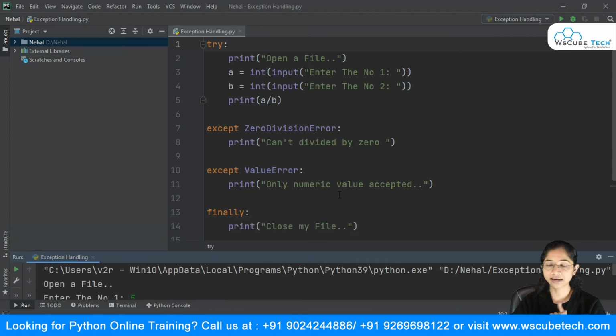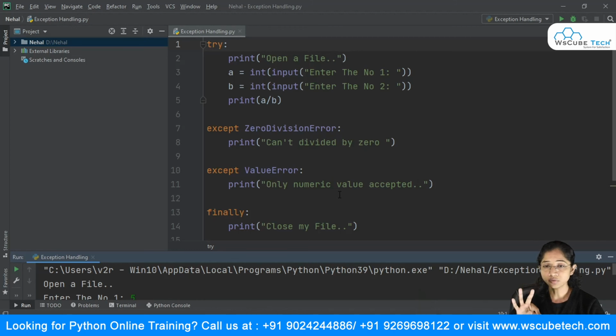So in this exception handling, first we studied the errors. Basically there are three types of errors. The first one is the compile time error. Compile time error occurs at compile time, that is the syntax errors. For example, you made a spelling mistake while writing the keywords, or you did not give the colon, so that is a syntax error. The logical error is where you have the syntax right and you are getting the output also, but you are not getting the output as per your requirement. So that one is the logical error, that is, there is an error inside your logic.